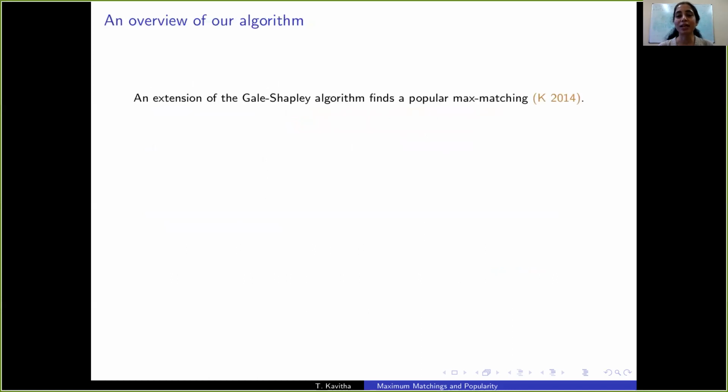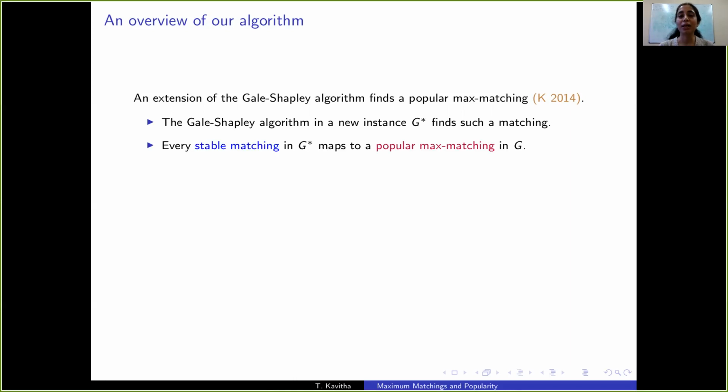So let's revisit this algorithm from a few years ago that finds a popular max matching. This algorithm is an extension of the Gale-Shapley algorithm in the given instance G. Rather than run this extension of the Gale-Shapley algorithm in G, this could equivalently be viewed as running the Gale-Shapley algorithm in a new instance G star. The advantage of this point of view is that it allows us to show every stable matching in G star maps to a popular max matching in G.